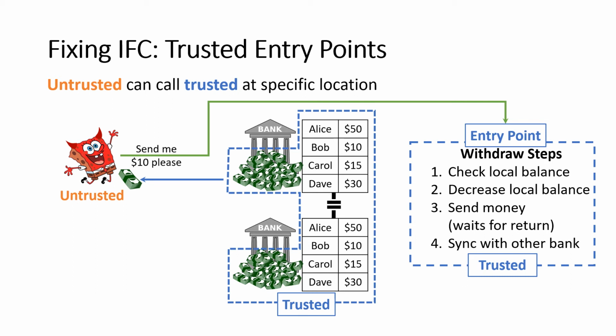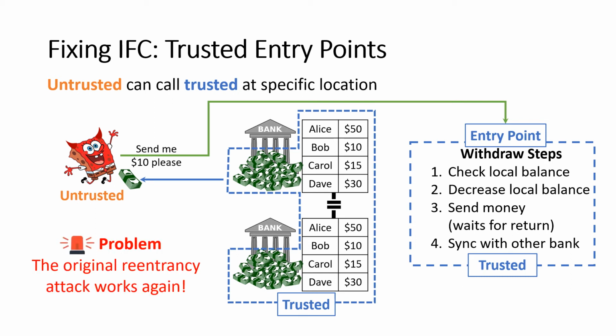But wait a second. In the process of recreating this functionality, the original reentry attack works again. Bob can still make that reentrant call into the second bank contract, and it will be allowed because withdraw is a trusted entry point. So it seems like we've gained nothing. It seems like we've come all this way for no benefit. But don't worry, not all hope is lost. We've actually gained a lot here.